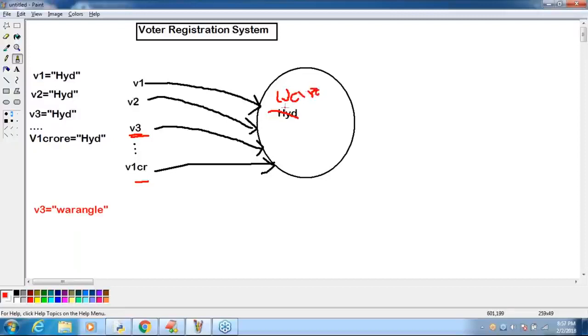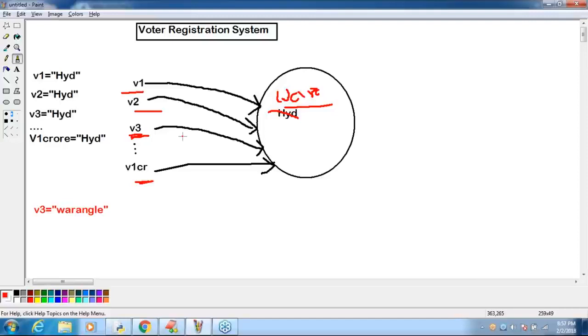If it is replaced with Warangal, all the remaining references are going to be affected or not. Forget about memory utilization and performance improvements. If this person changes, all the remaining references are going to be affected. Is that a problem? Is it abnormal behavior of the application?